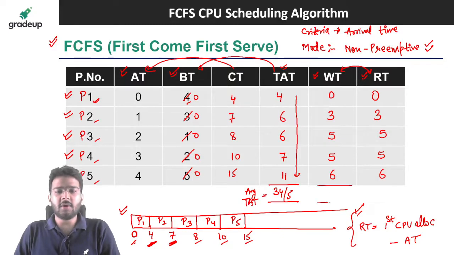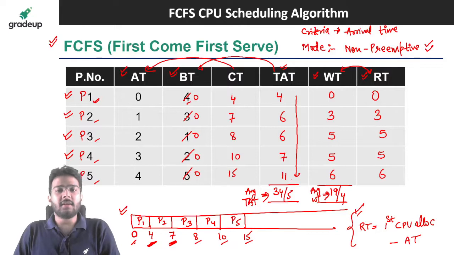Similarly, you can find out average waiting time as well. So 5 plus 3 it is 8, 8 plus 11 it is going to be 19 divided by 4. That will be your average waiting time. So like this you can calculate the values of average turnaround time and average waiting time for all these processes.